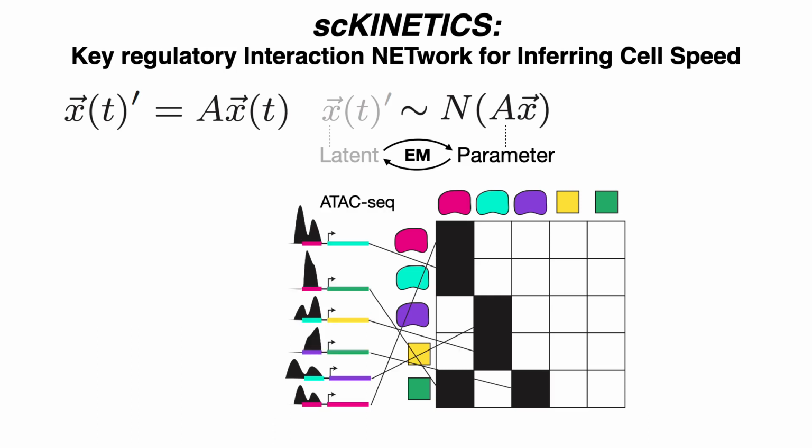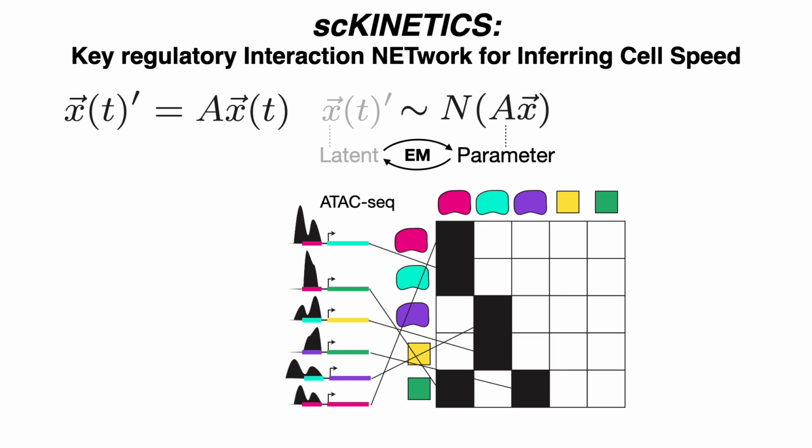To this end, we leverage ATAC-seq data, which measures chromatin accessibility genome-wide. And this is well established as a method for identifying potential transcription factor binding sites and has been used in many previous works as a basis for a GRN structure.